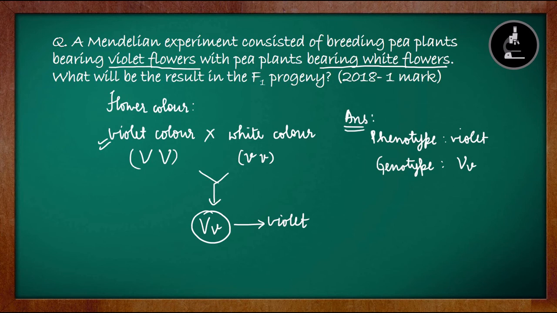This question can also be solved with the very basic knowledge that in F1 progeny always the dominant character will come, and that also will be a heterozygous dominant. So if we know which is the dominant character among violet flowers and white flowers, we can easily answer this question. In F1 progeny, since the dominant character will come, it will be a violet flower, and since it will be heterozygous, it will be capital V and small v. So with this fact also we can solve this question. No need to perform a cross, because it is a 1-mark question, we can directly give the answer there.